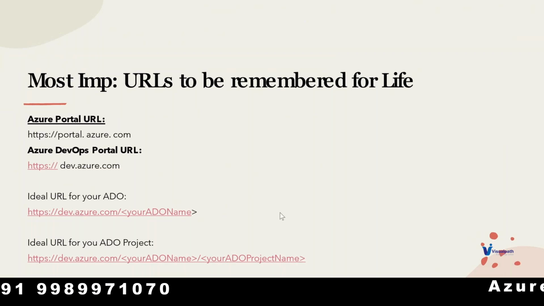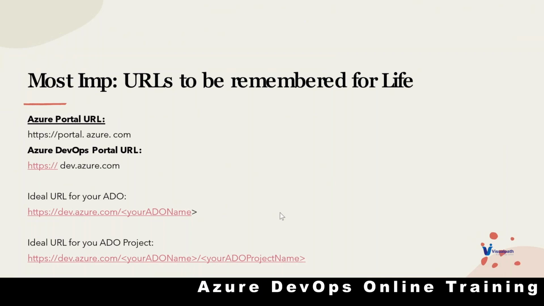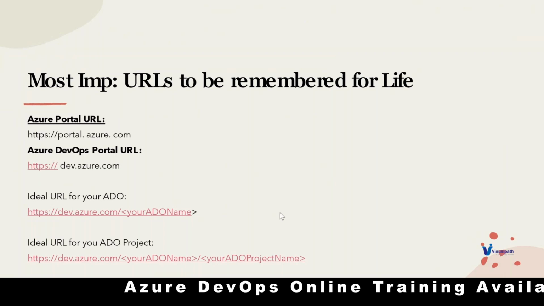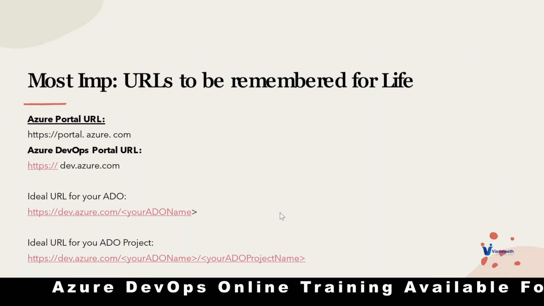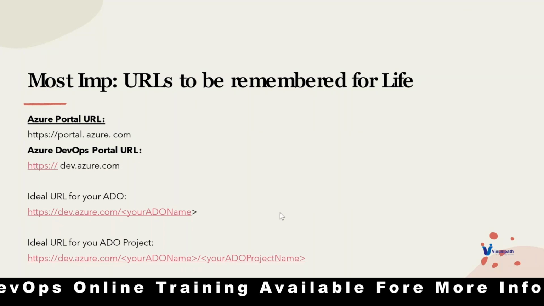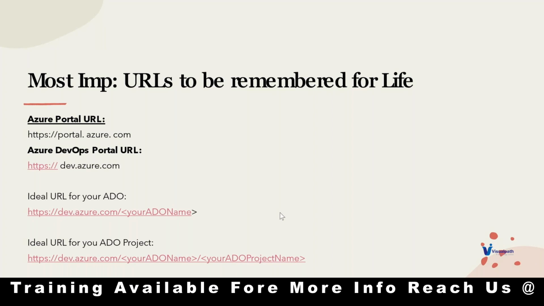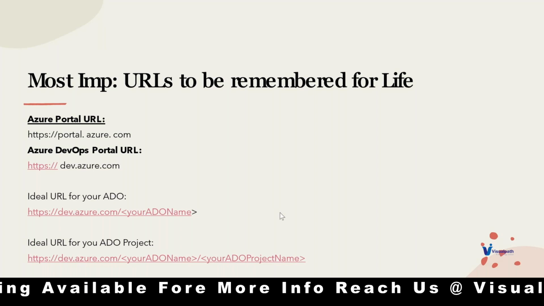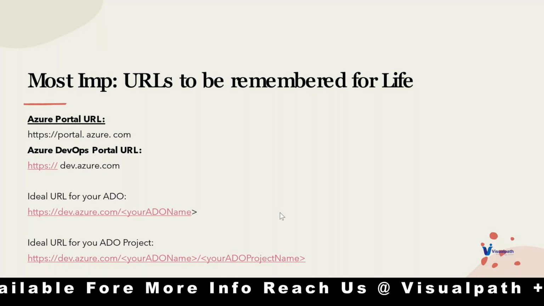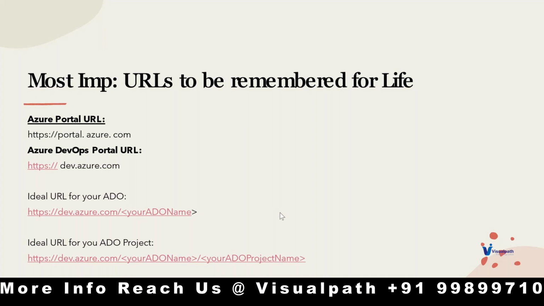Yes, sorry, Mani, one second. You just told one point. You told me the ADO and the ADO project, right? The ADO has the user ID there, right? dev.azure.com, what is the username we have provided as the ADO name? No, that is your ADO login username. The ADO name is what I asked Suresh to mention when creating: dev.azure.com/Suresh ADO practice. That Suresh ADO practice is the ADO name.